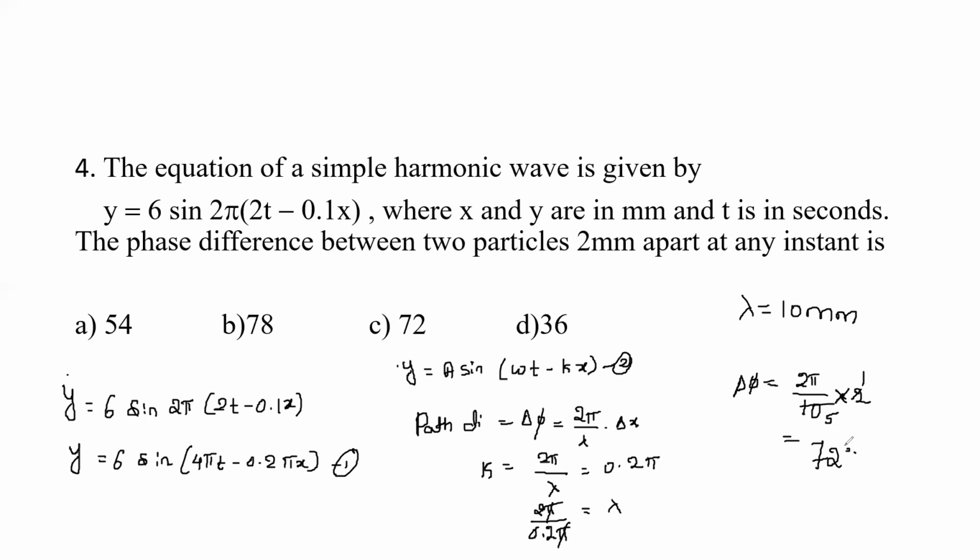What we need to do: compare the given equation with the standard equation, take the value of k from the comparison, calculate lambda, and then calculate the phase difference. So option C, 72 degree, is the answer.